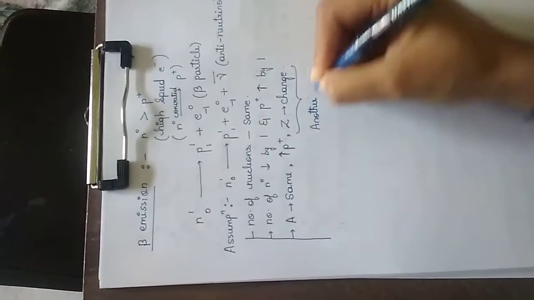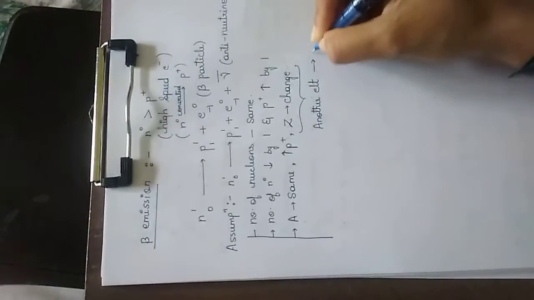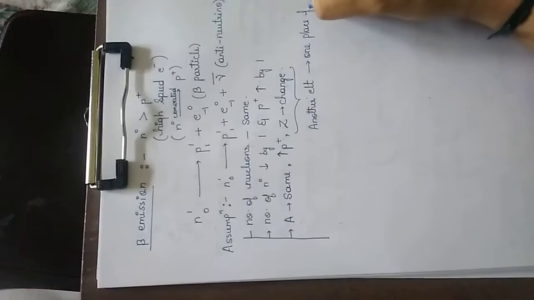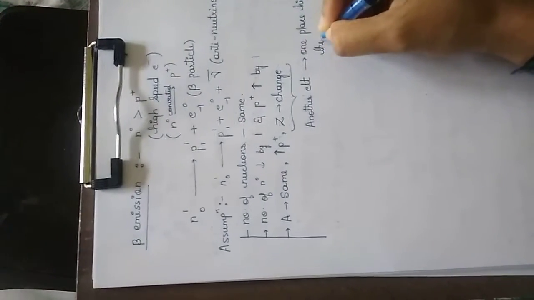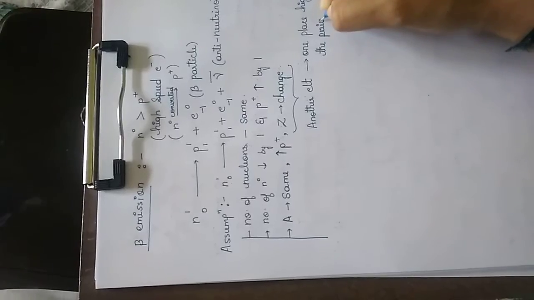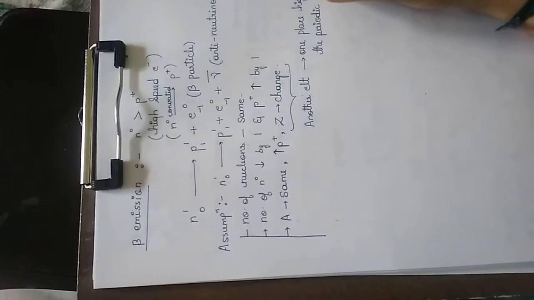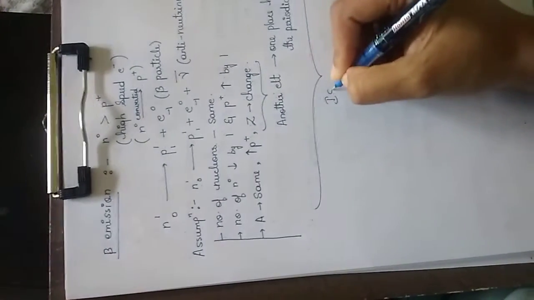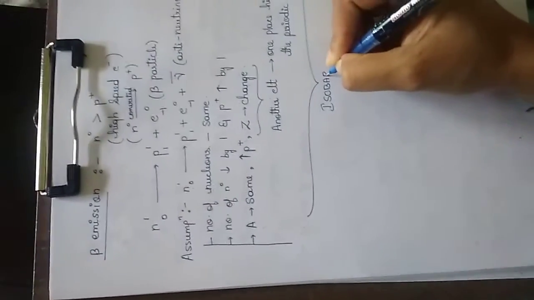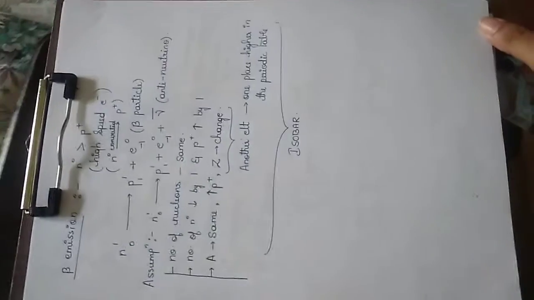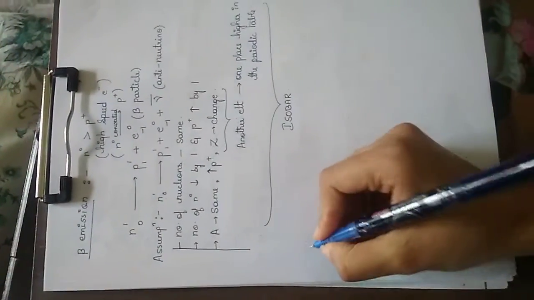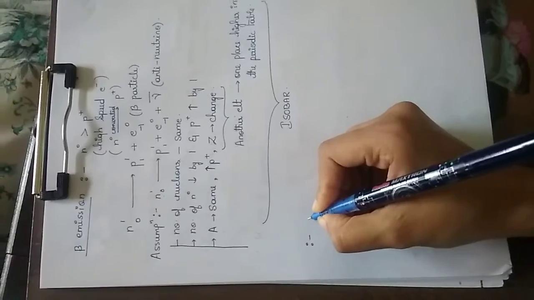It will result in the formation of another element, which is one place higher in the periodic table. Hence this is called an isobar. One place higher in the periodic table, hence it is called the isobar. Let's see with the help of a chemical reaction.